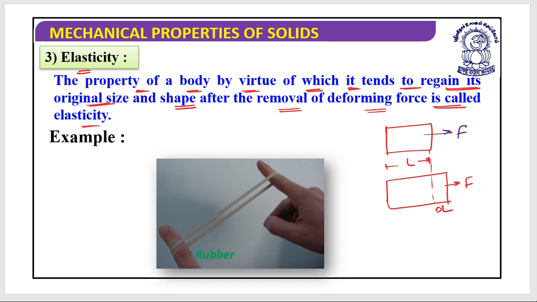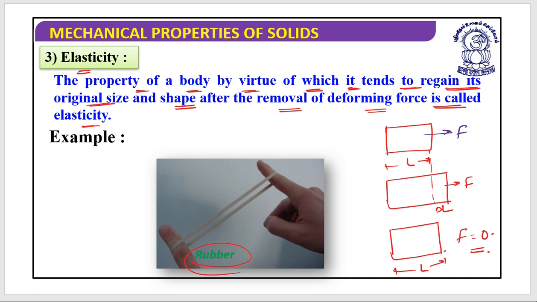But if I remove the force, then it should again regain its original shape and size. Again it has the original length. If that is the case, then this body is said to be an elastic body, containing the property of elasticity: after removal of the deforming force, it regains its original shape and size.